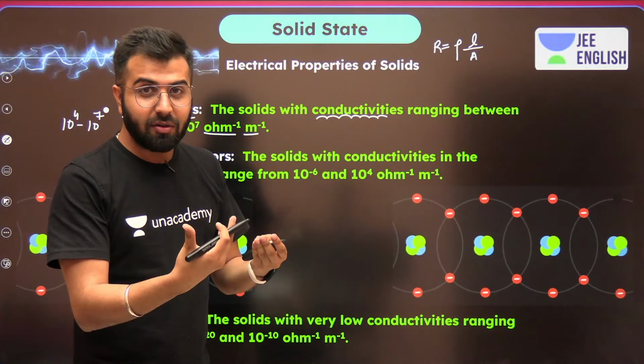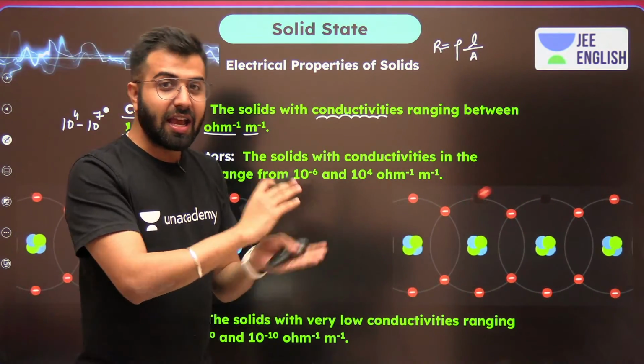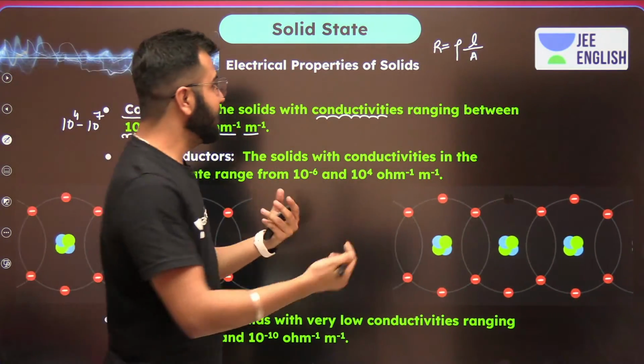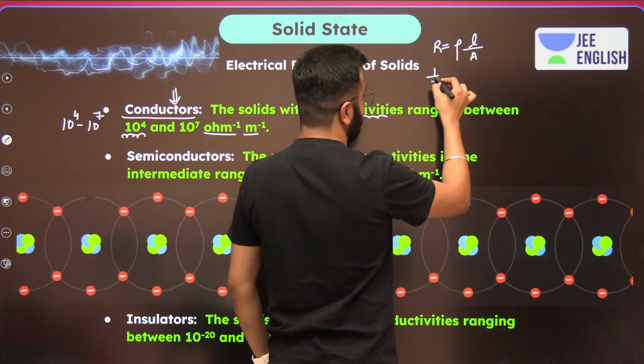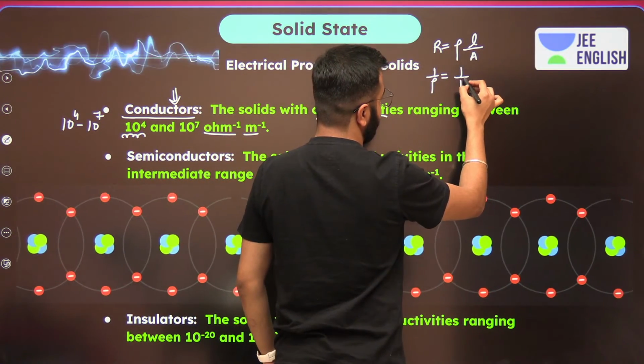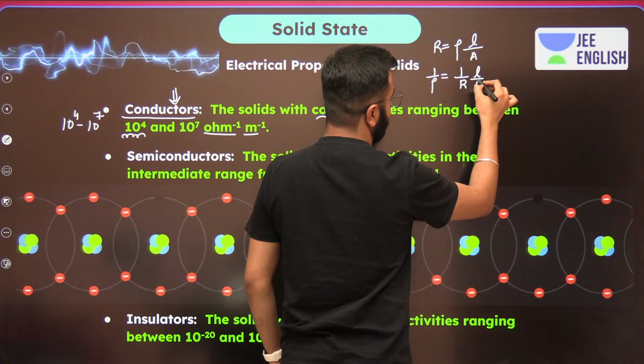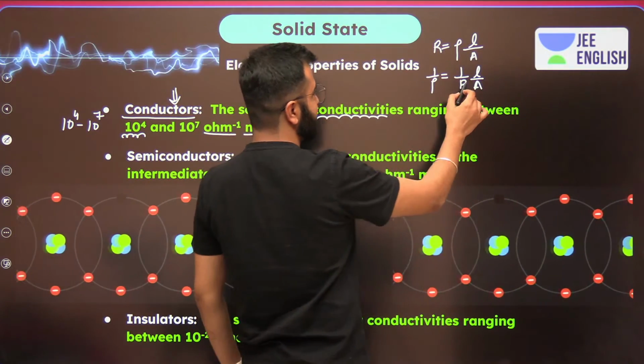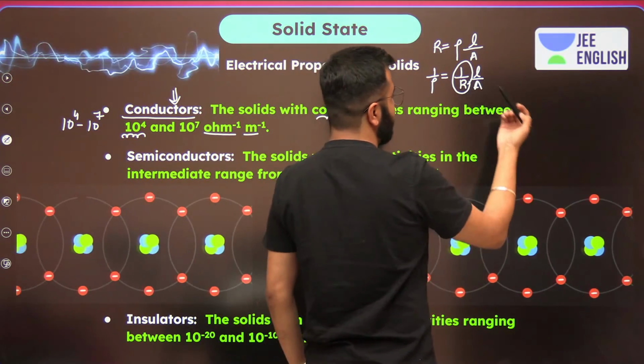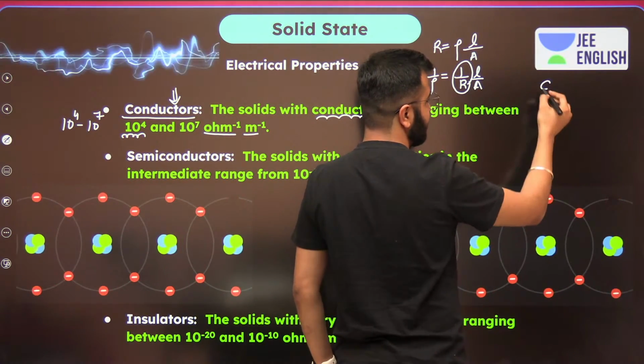But when we talk about, let's take resistivity and the conductivity on other sides, right? So this is what we will do. Okay, so now what is this? This becomes the conductance. So I'm writing C for conductance.